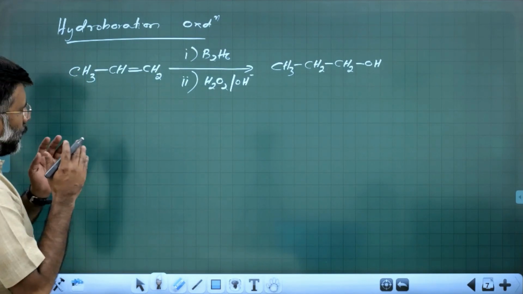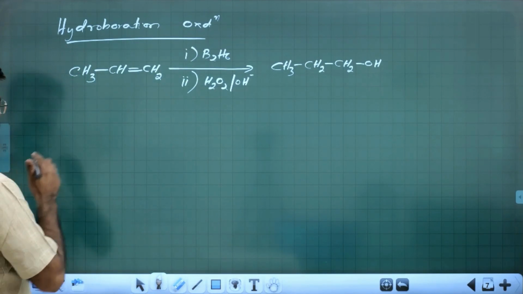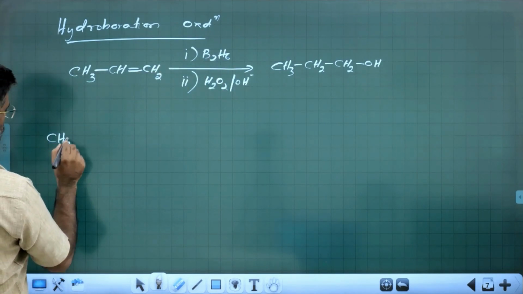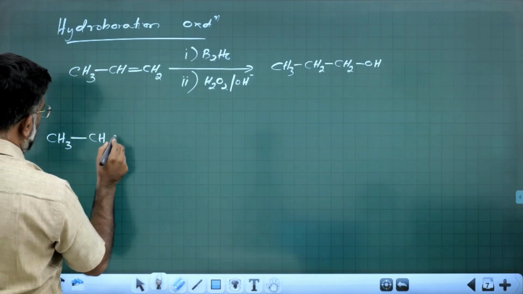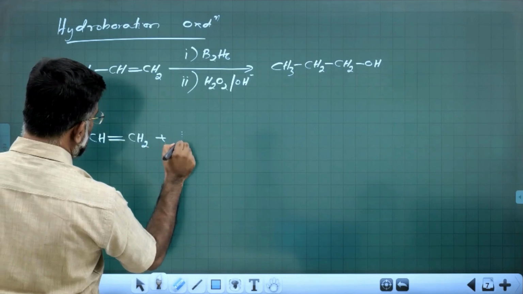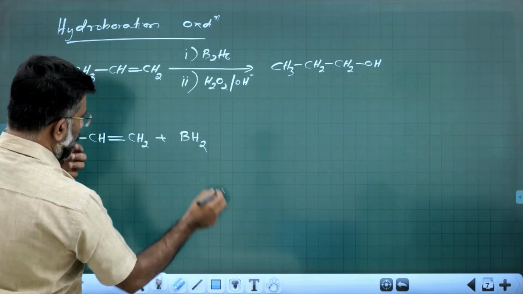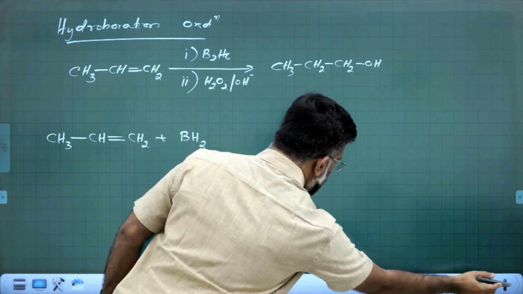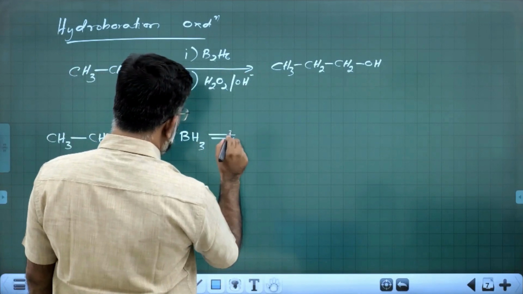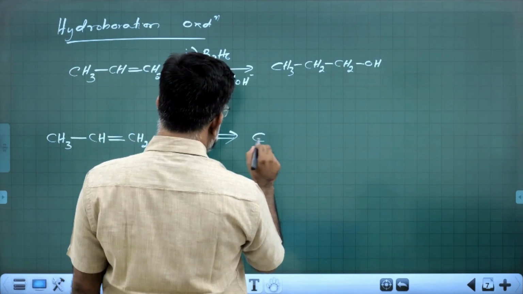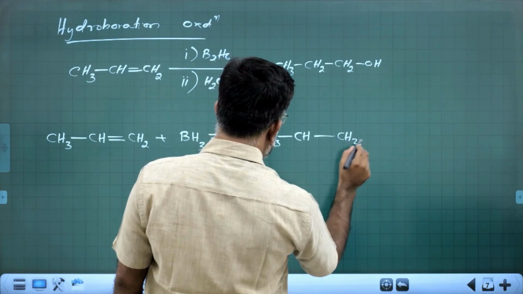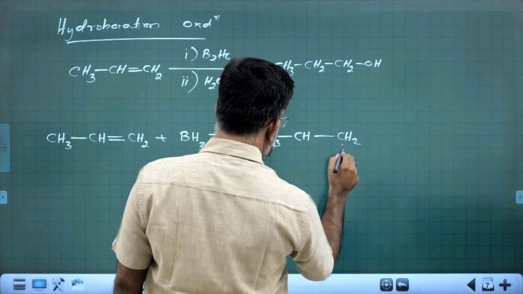When you look at the reaction, propene is interacting with the diborane. How is propene interacting with the diborane? That is the interesting point. CH3CH=CH2 is in fact interacting with the boron hydride BH3, and thereby you get a transition intermediate like this.